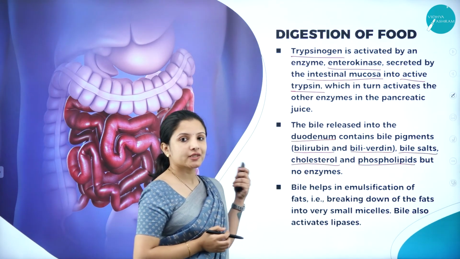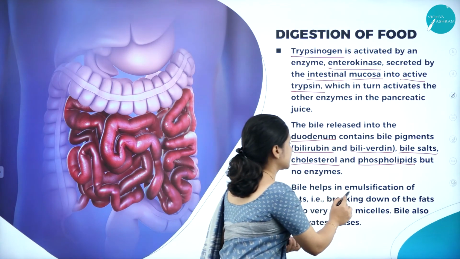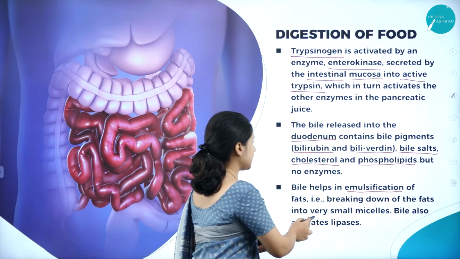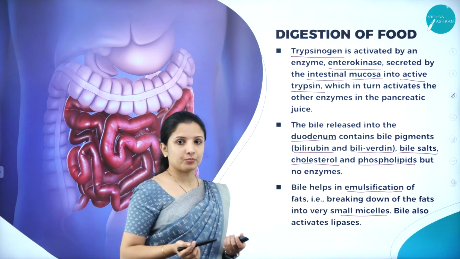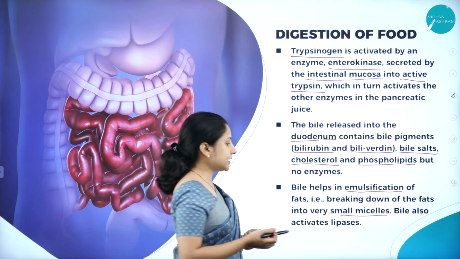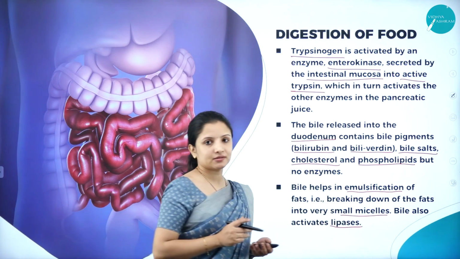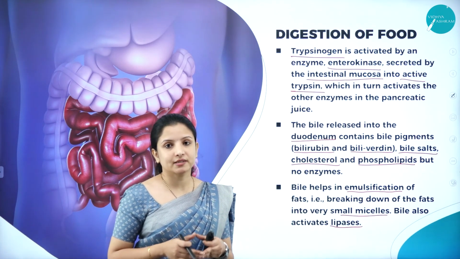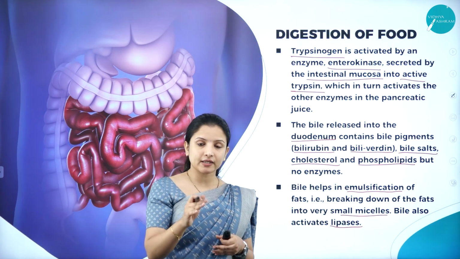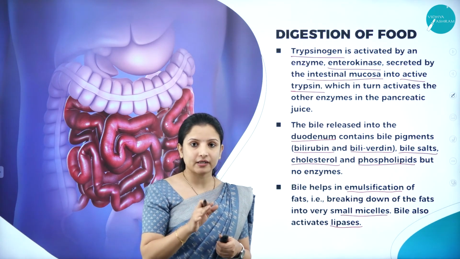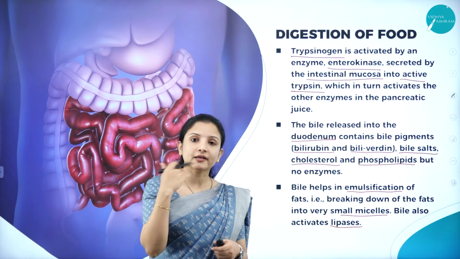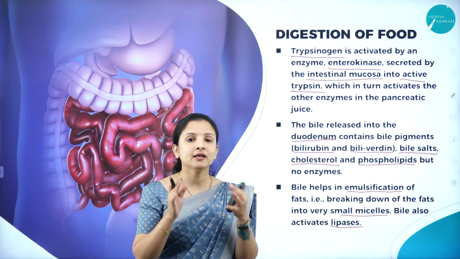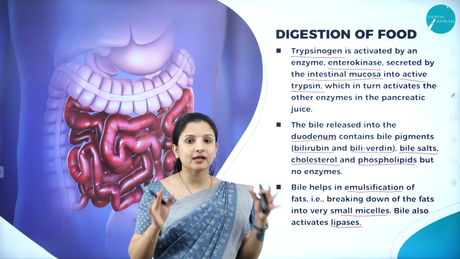So this bile actually helps in the emulsification of fat. So what is emulsification of fat? It is nothing but the breaking down of fats into very small simple components. Bile, apart from that, also activates the lipases enzyme. Lipases was one of the inactive enzymes present in the pancreatic juice. If the inactive enzyme lipases has to get activated, then bile is important. So remember, understand, bile does not produce any enzymes.